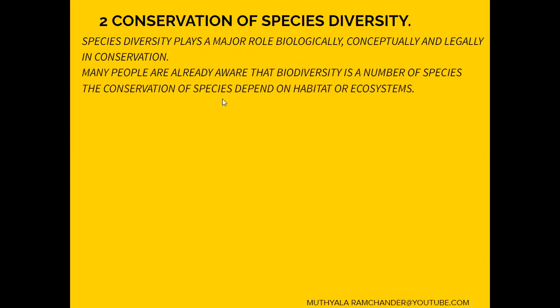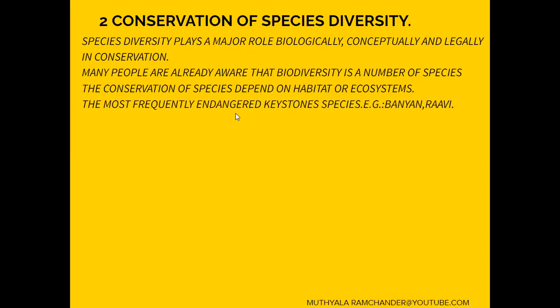The conservation of species depends on habitat or ecosystems. Endangered keystone species, for example banyan and peepal trees, are conserved on the basis of habitat or ecosystem conservation.